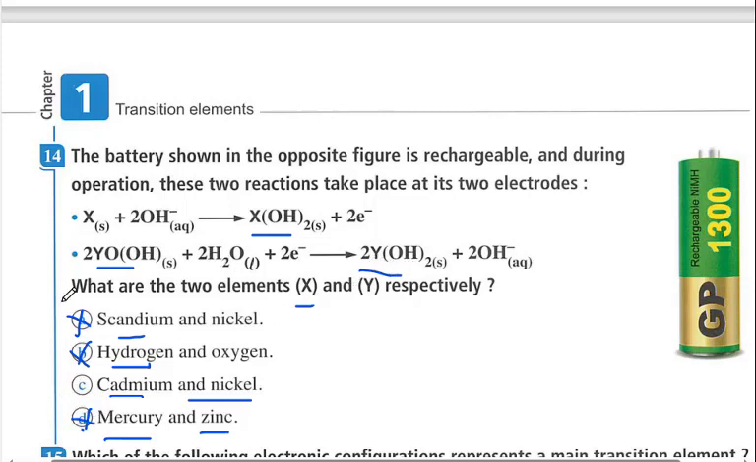So the correct answer here is C, cadmium and nickel. Cadmium can be oxidized from elemental state to positive 2. Nickel has 3 oxidation states, positive 2, positive 3 and positive 4. So it is cadmium and nickel, and the choice is C.